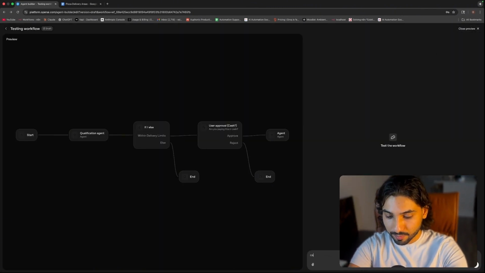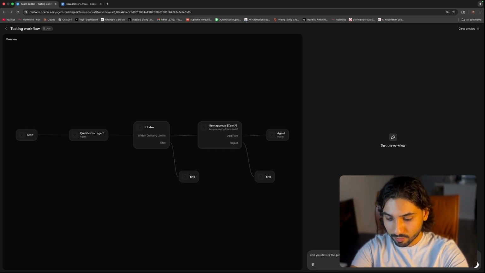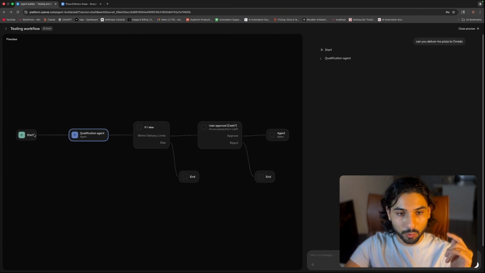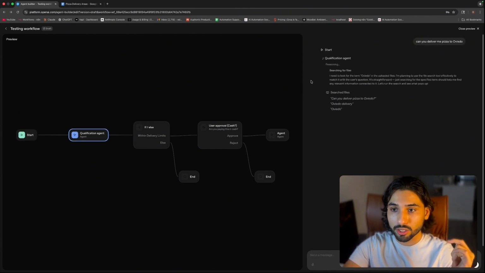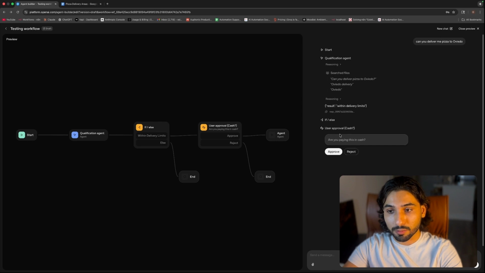For example, can you deliver me pizza to Oviedo? So we're going to see, you see it goes through the qualification agent. You can see what it does, searching for files. So the result is within the delivery limits. So basically this is the result from our output parser, and it went through the if else node. And now user approval, cash. Are you paying this in cash? For example, approve. And now we're going to get some sort of answer.